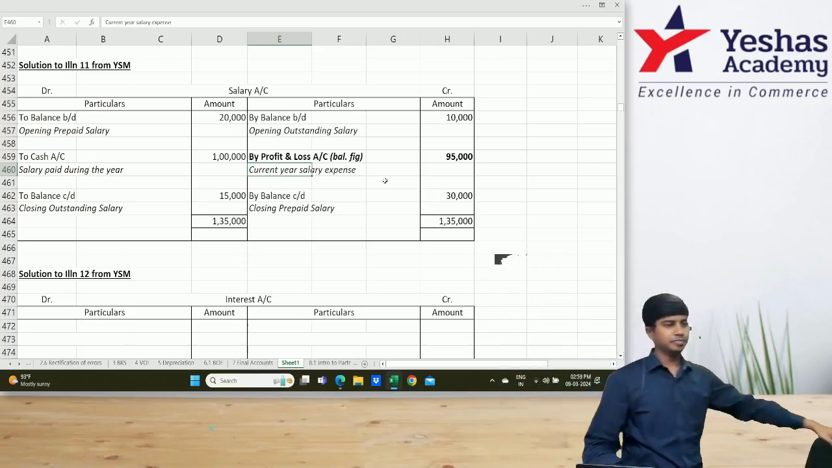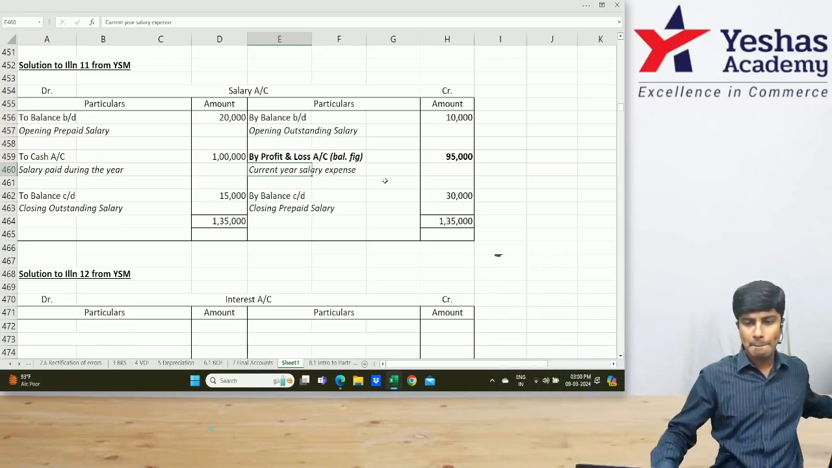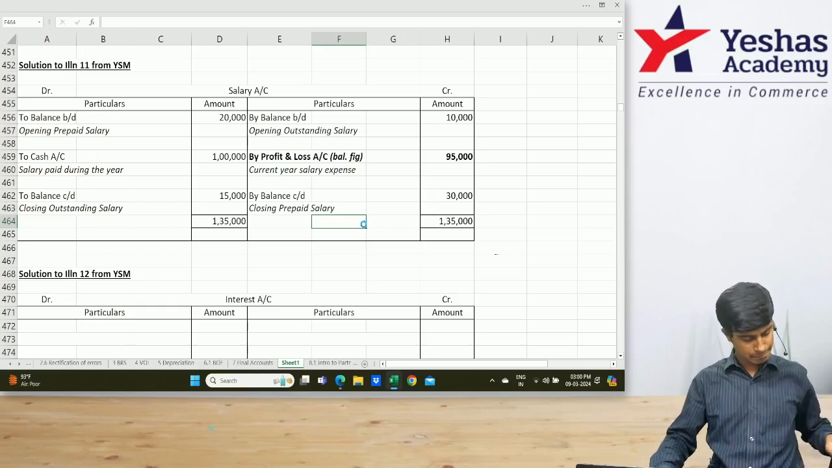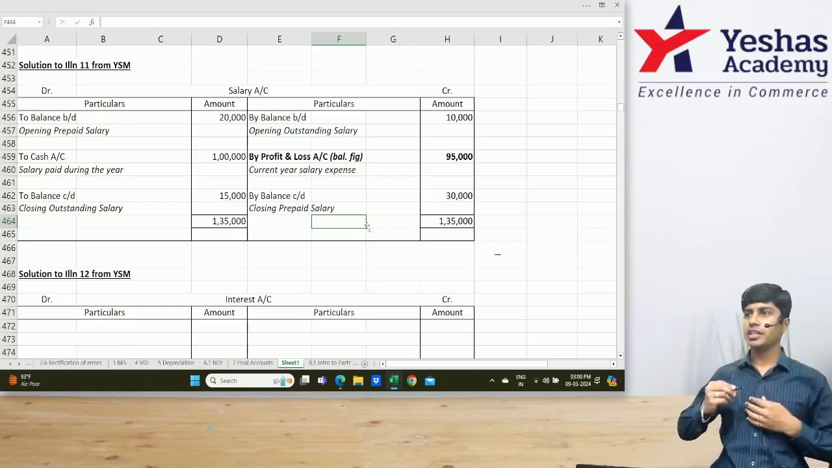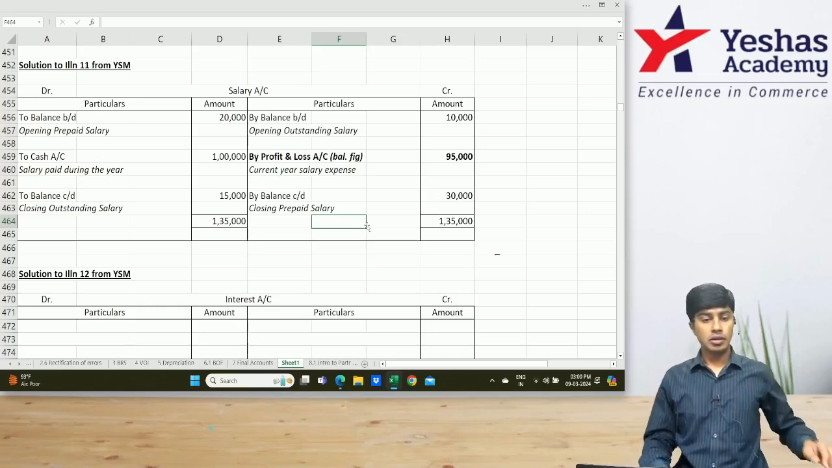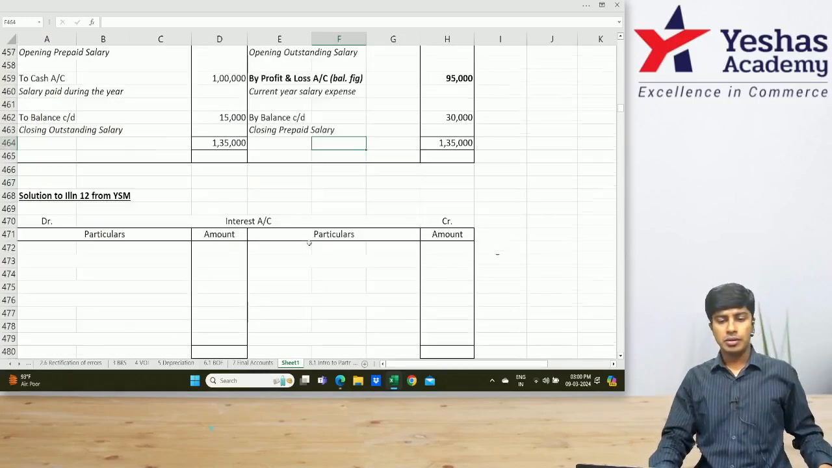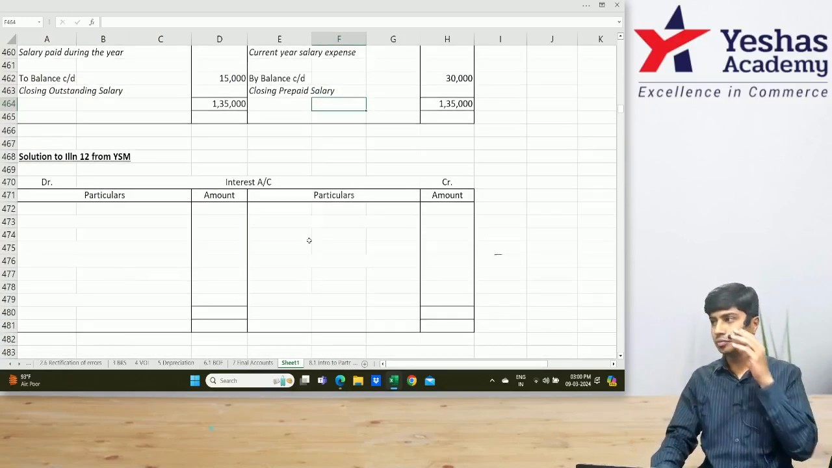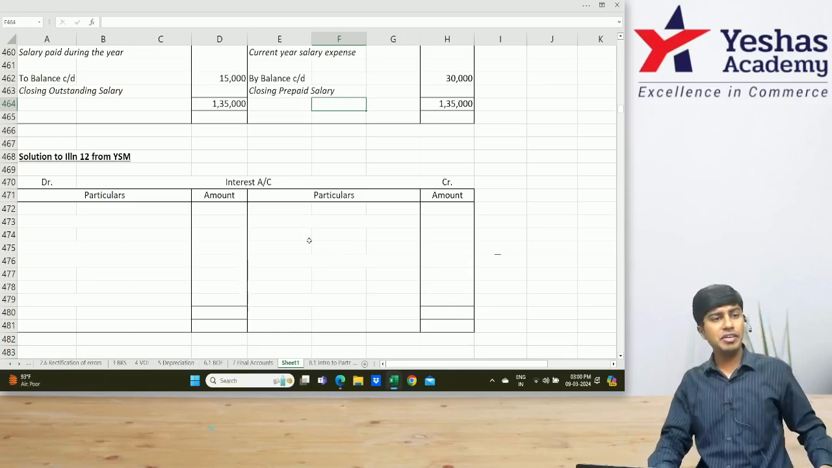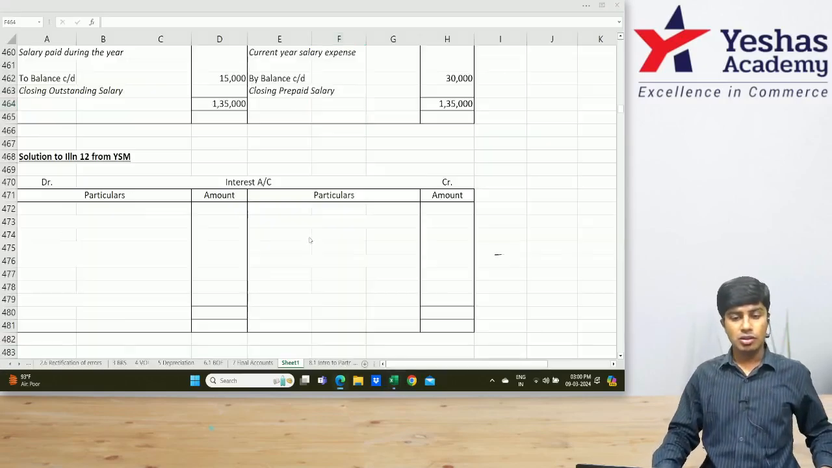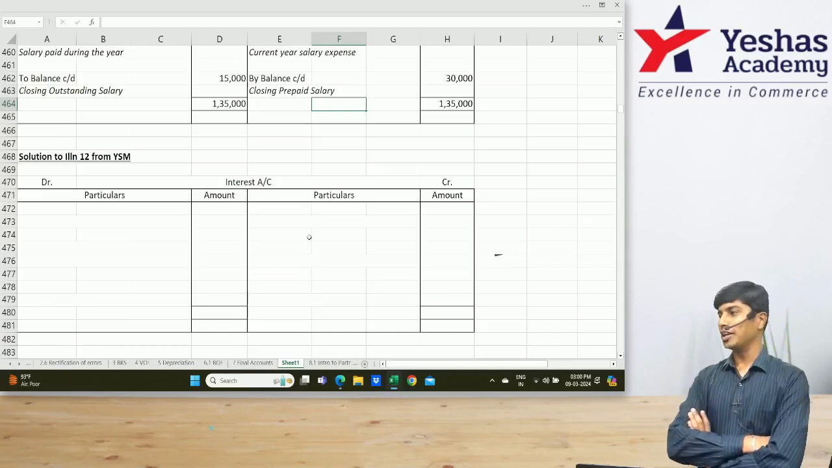Can I do the next one? Everyone's done with this? Next, can we do one on interest now? Illustration number 12. Everyone's done with this? How many of you are still writing? Okay.